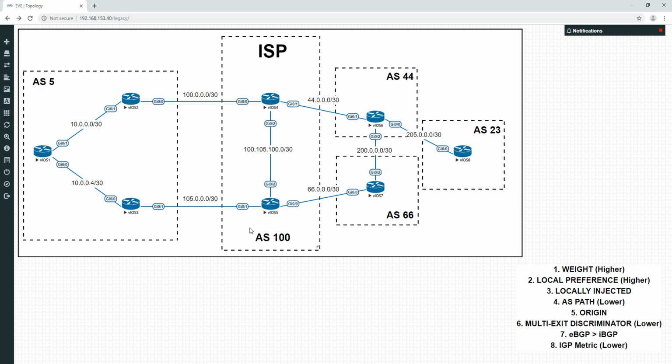Now one of the big features of eBGP, really eBGP, because iBGP doesn't have this issue.